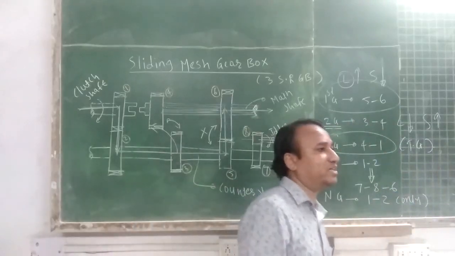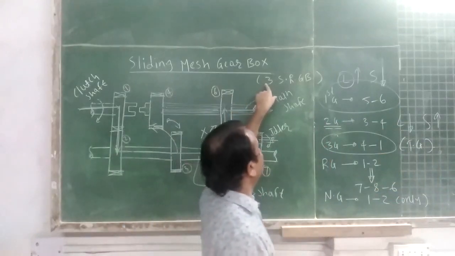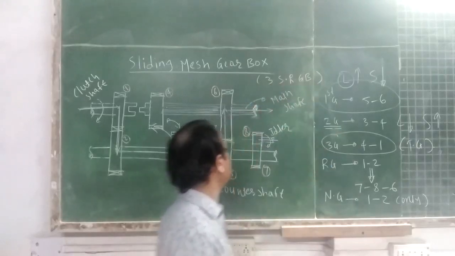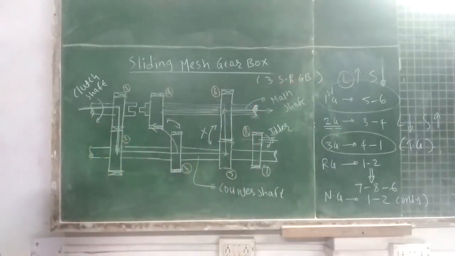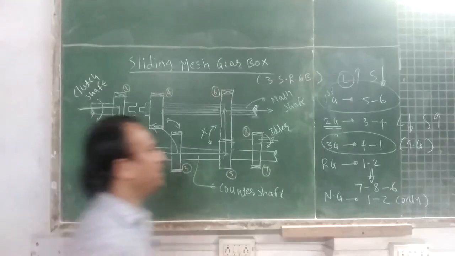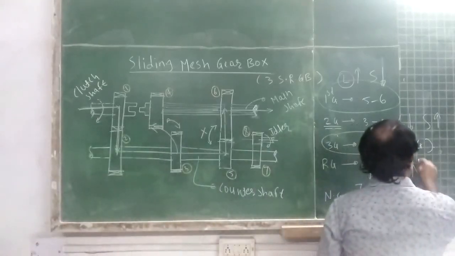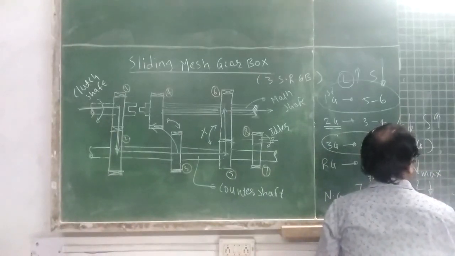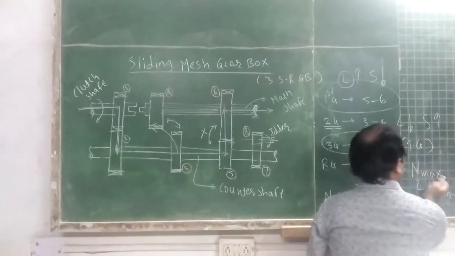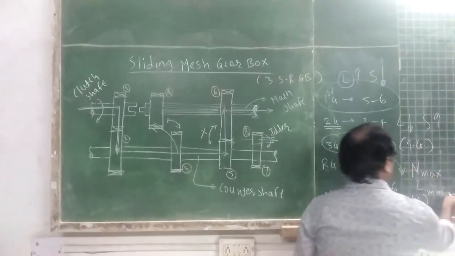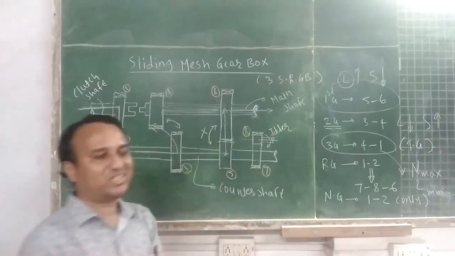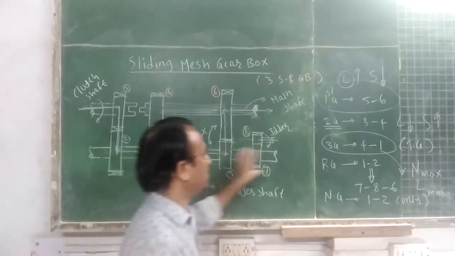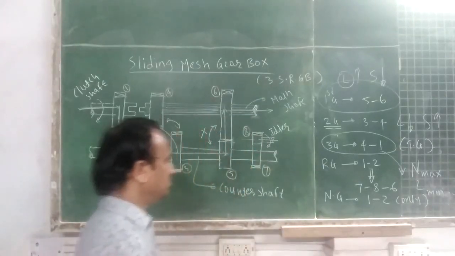So when the vehicle is at top gear, speed will be maximum and load on the engine will be minimum.